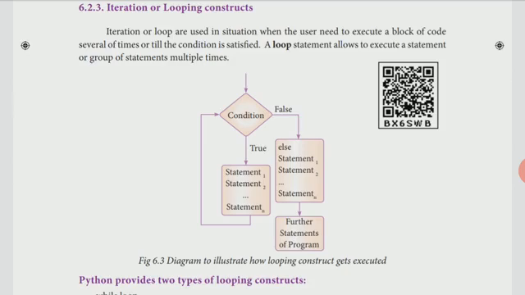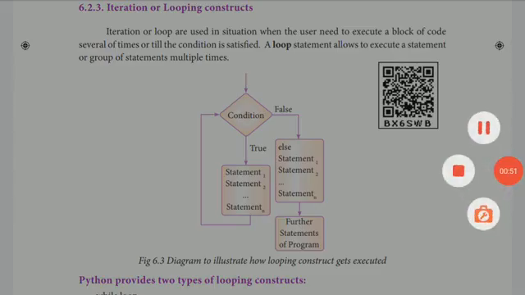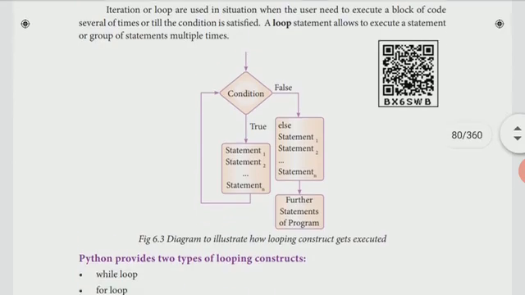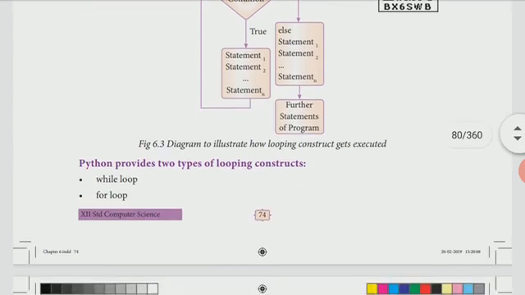Alternative statement means we have some condition, and based on that it will give you the answer. Here, the looping statement is used when sometimes we want to repeat the same process many times. For that purpose we are using these looping constructs. In looping statements we have two types, while loop and for loop.